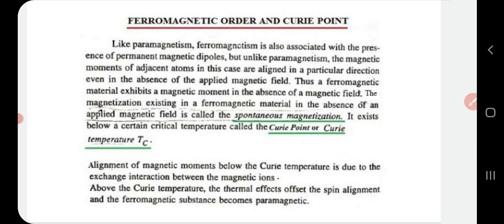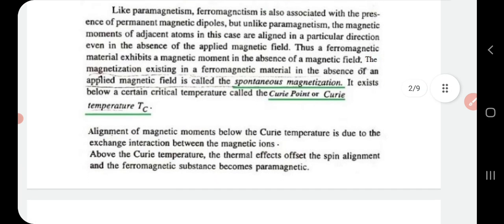But in the case of a ferromagnetic material, even in the absence of an external magnetic field, all the magnetic moments in it will be aligned in a particular direction. That is, it has a magnetization even in the absence of an external magnetic field, and that is termed spontaneous magnetization. So, a ferromagnetic material exhibits spontaneous magnetization, which means magnetization in the absence of an external magnetic field. Now, this spontaneous magnetization exists only below a certain critical temperature called Curie temperature or Curie point Tc. That is the meaning of that paragraph.